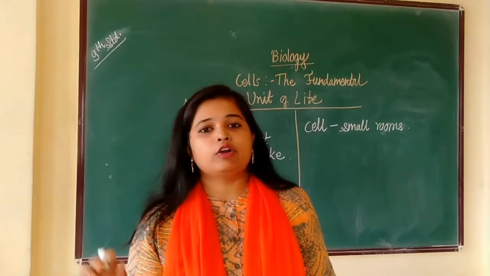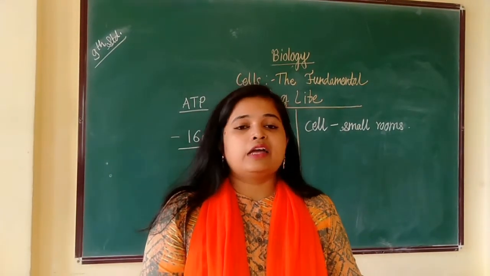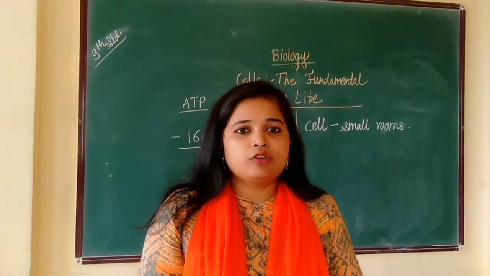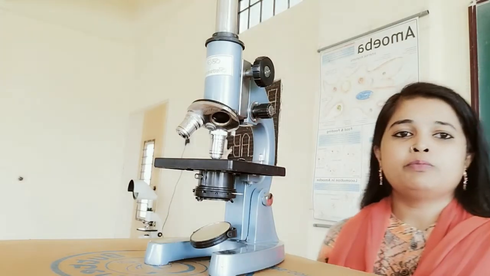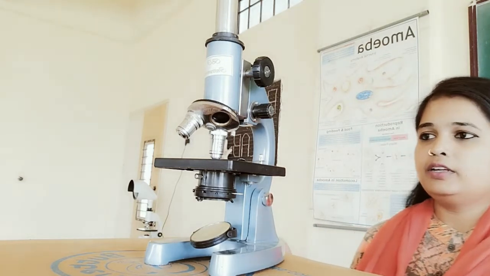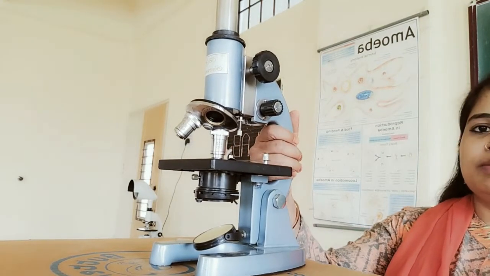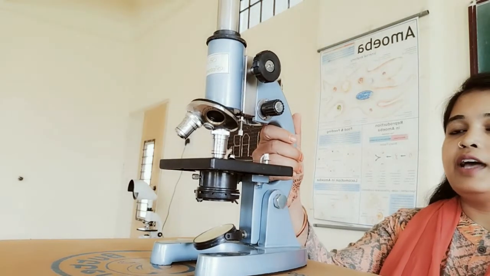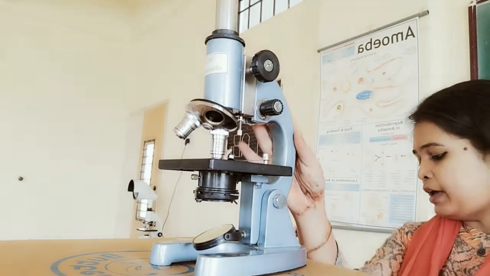Now, what are living organisms made up of? Living organisms are made up of cells. As these are microscopic, we need a special device known as a microscope to observe the cells. Before studying microorganisms, let us discuss a device known as the compound microscope. The compound microscope is a device used to observe microorganisms.